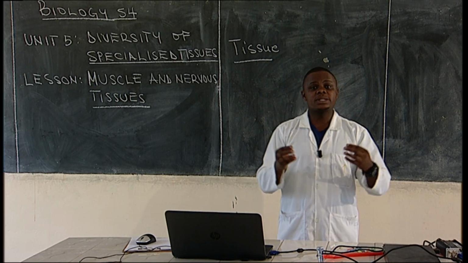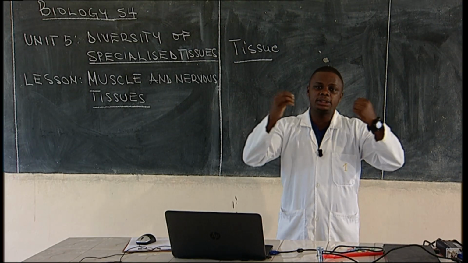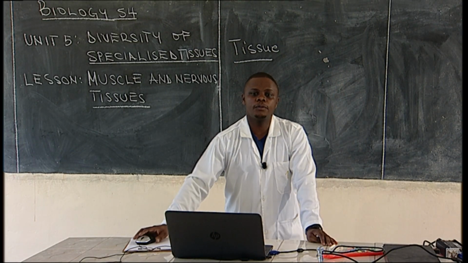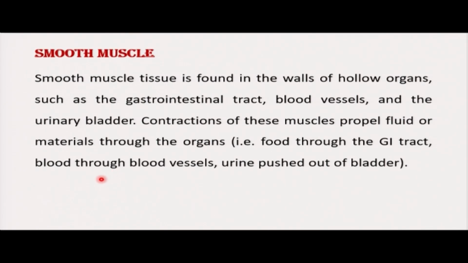So that is caused by contraction and relaxation of muscles. Then when these muscles contract in the blood vessels, that means blood can move from one part to another. When they contract and relax in the urinary system, that means urine can be pushed from kidneys to ureters, from ureters to bladder, from bladder to urethra.